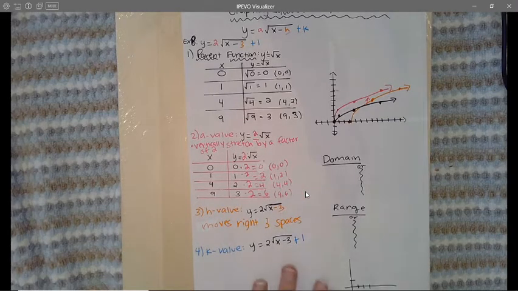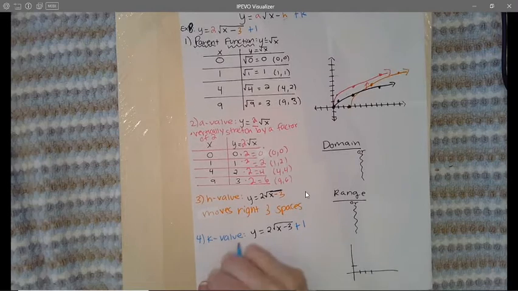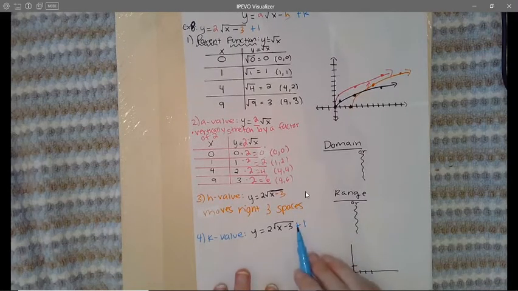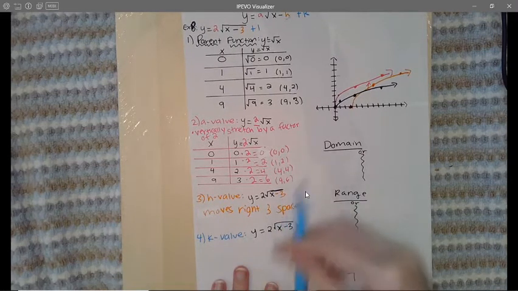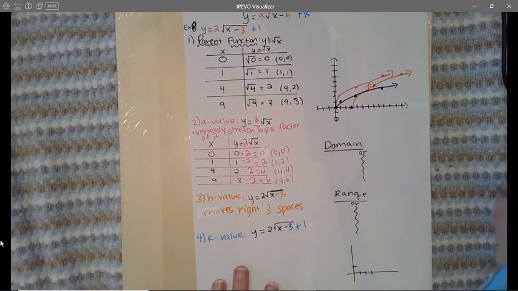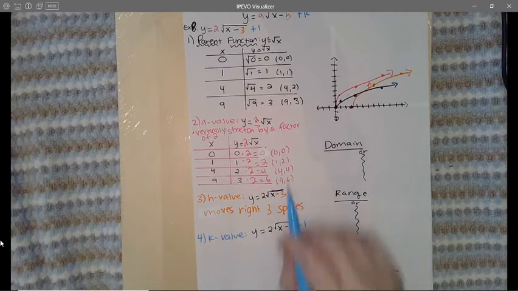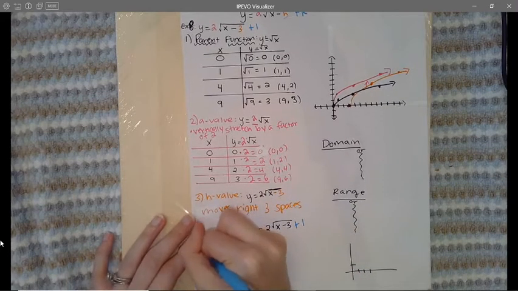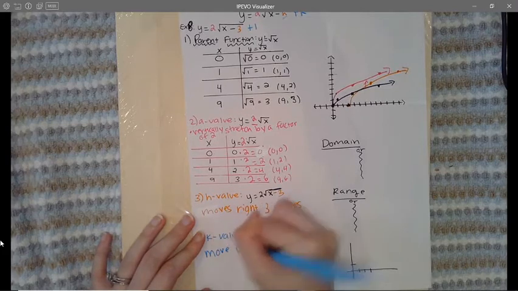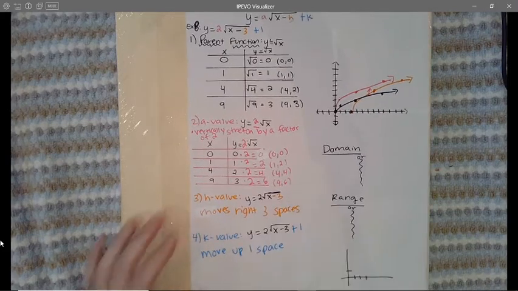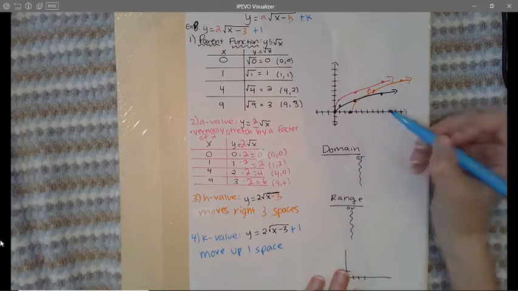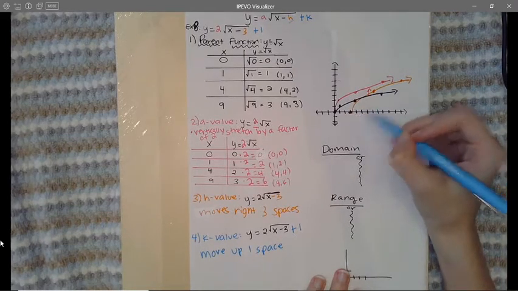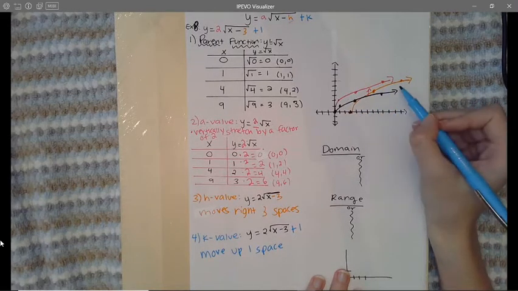All right, and we can already know what the graph is going to do. So let's go ahead and state the transformation. Okay, so remember the k-value, we think kangaroo, which kangaroos go up and down if you have a normal kangaroo. All right, so if we go up or down with the k-value, you don't think the opposite. So the positive direction if you're going up and down is to go up. Okay, so I already know my graph is going to move up 1 space. All right, and all I'm going to do on my graph, I'm going to start from my most recent graph, which is the orange graph.